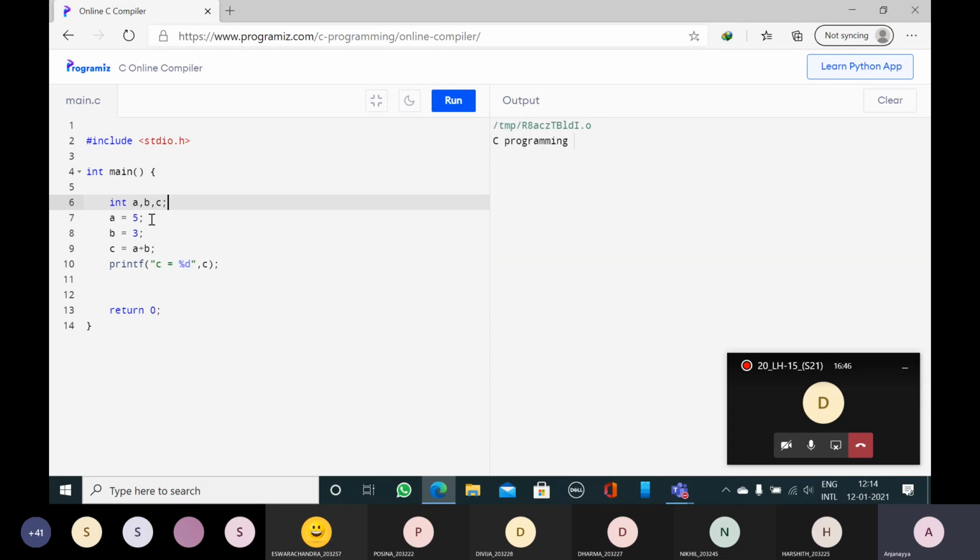Now A is equal to 5 ended with semicolon. B is equal to 3 ended with semicolon. C is equal to A plus B ended with semicolon. Printf C is equal to percentage %d, C, ended with semicolon. Every statement should end with a semicolon.